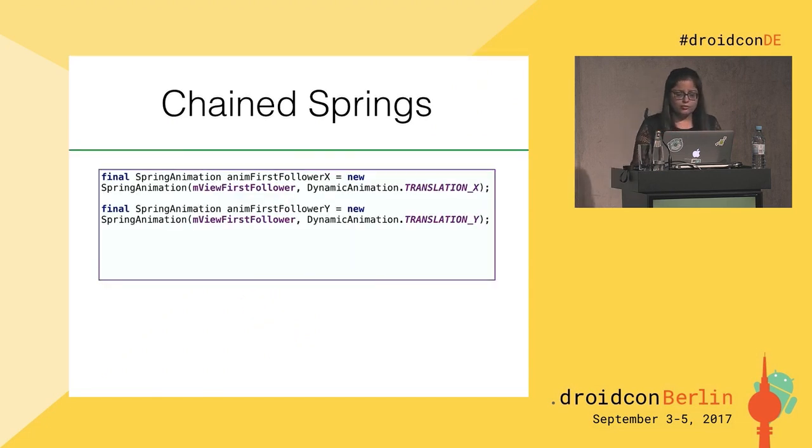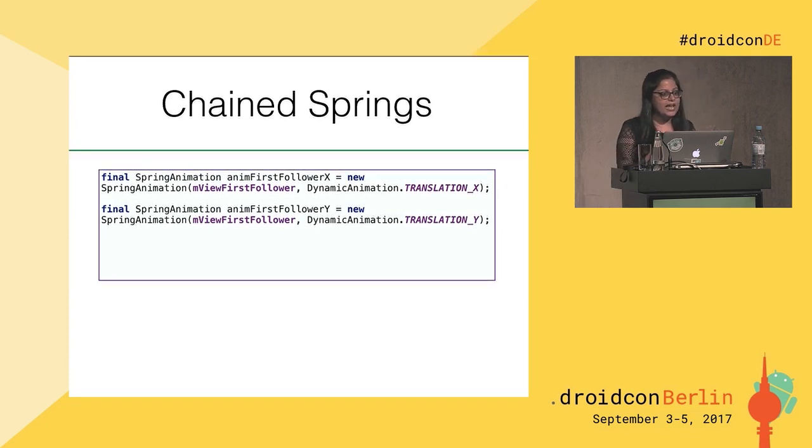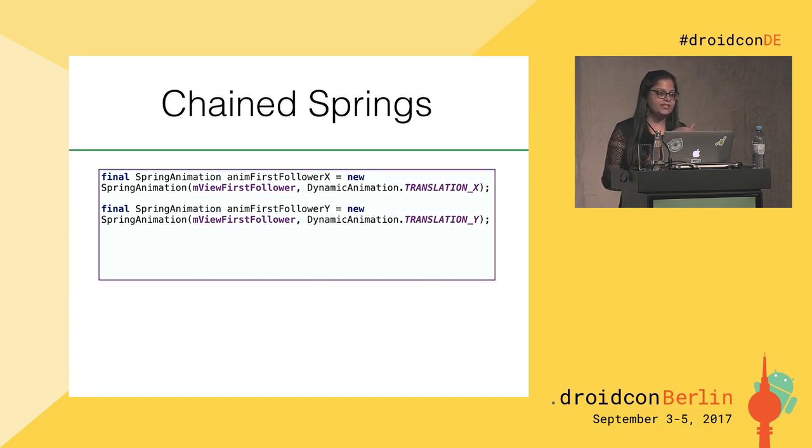First, you need to understand that we have taken some reference like this. Let's suppose the first view is the lead, then there is the first follower, and then there is a second follower.